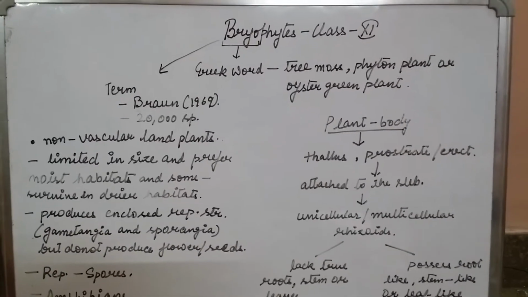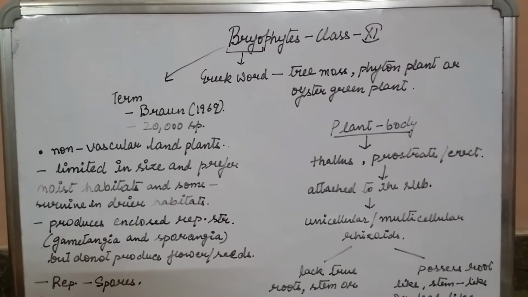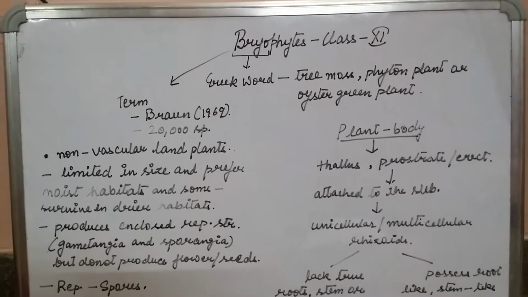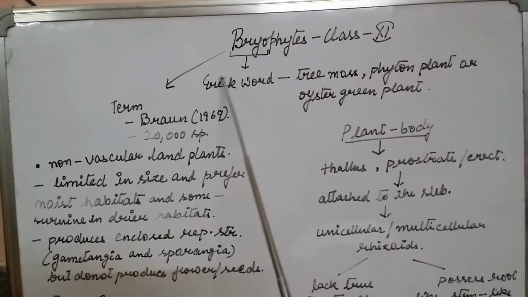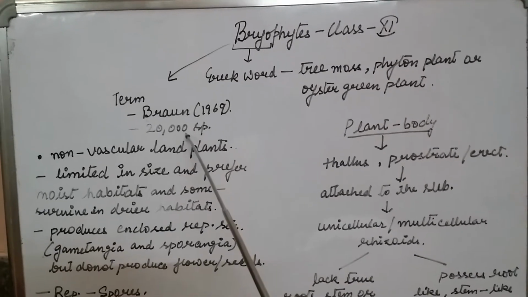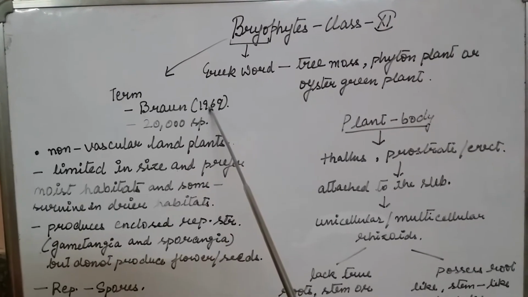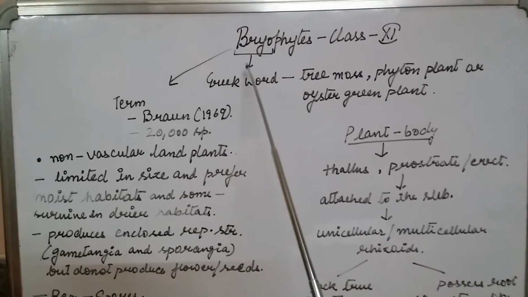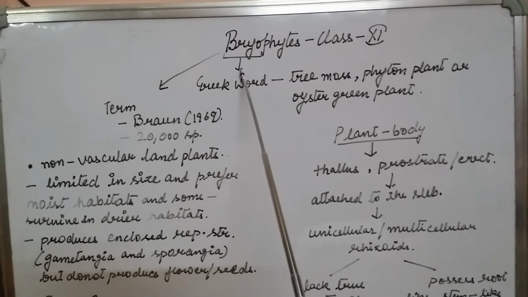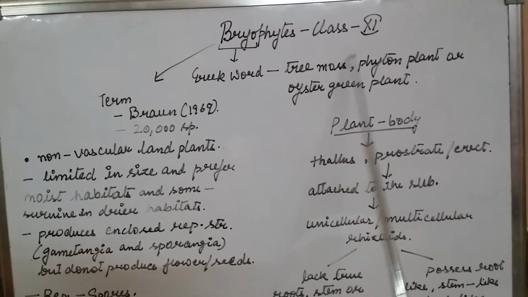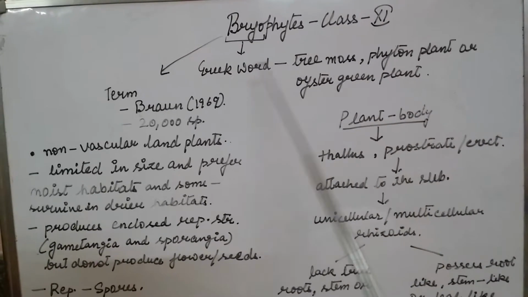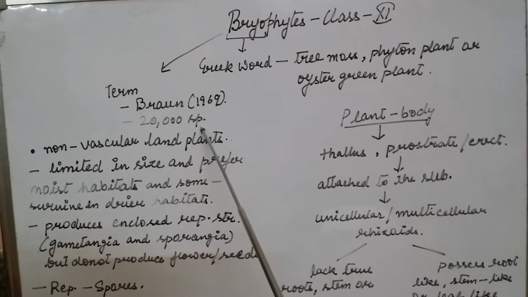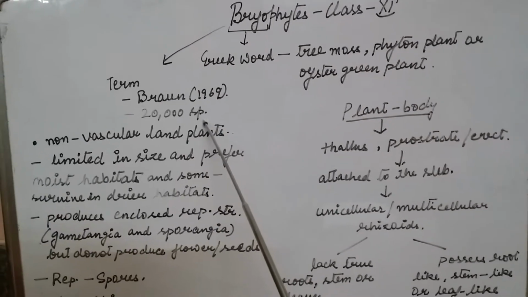Hello students, in this video we are going to study about bryophytes. The name bryophyte was first given by Braun in 1969. Bryos is a Greek word which means tree moss, and phyton means plant, so together it means moss plant or green plant. There are around 20,000 species of bryophytes that are known to us.